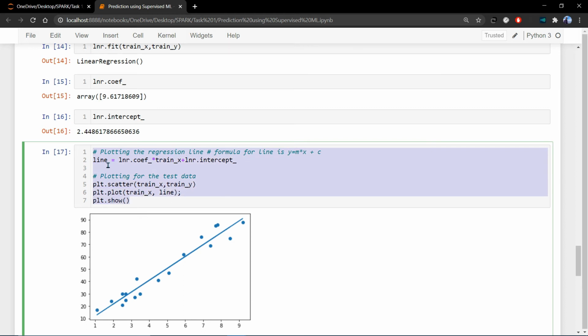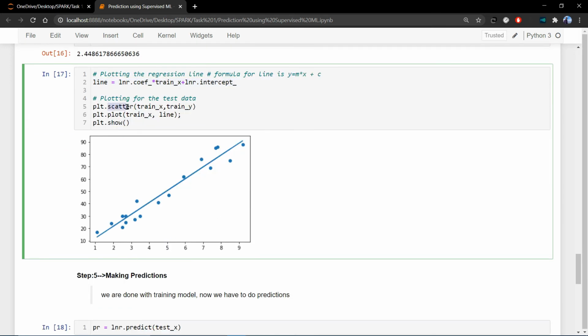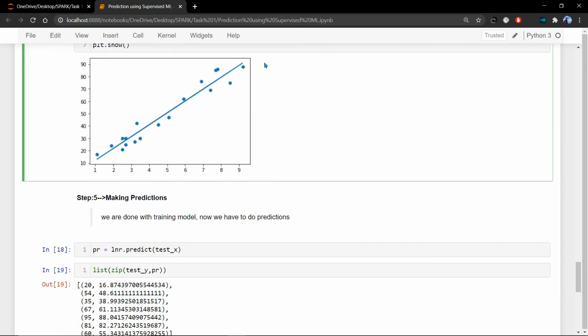Here is the formula for plotting that line, and here we use a scatter plot, as we always use a scatter plot for plotting the linear regression line. So here we got a scatter plot.